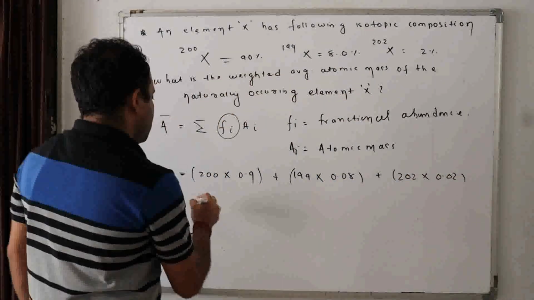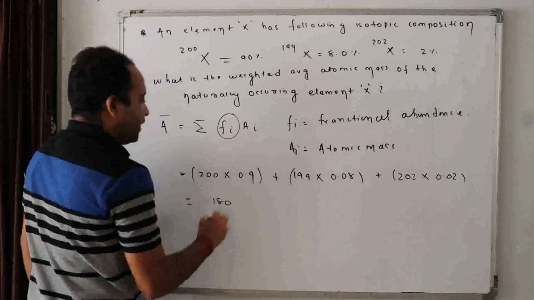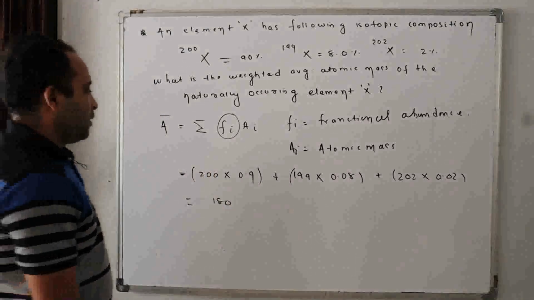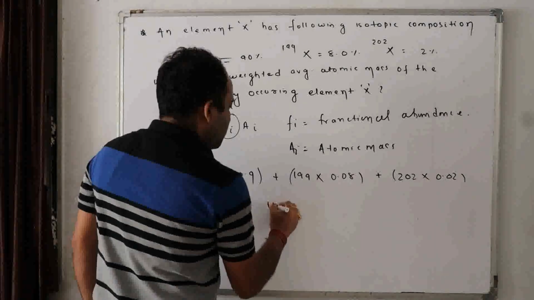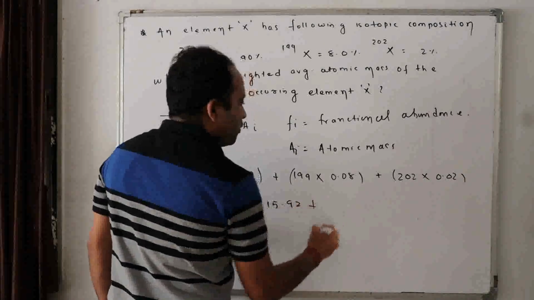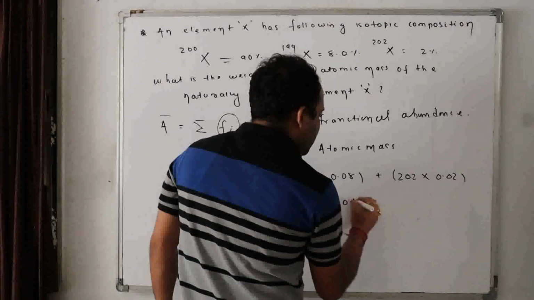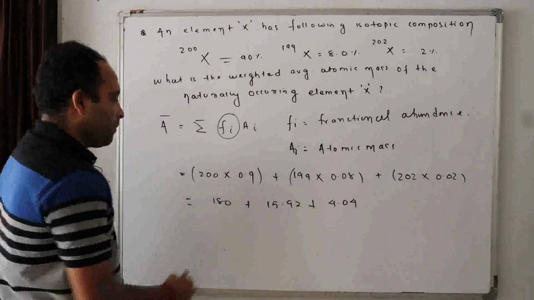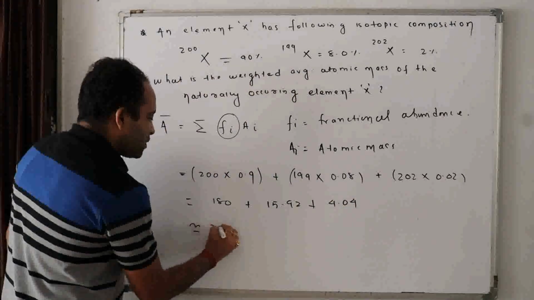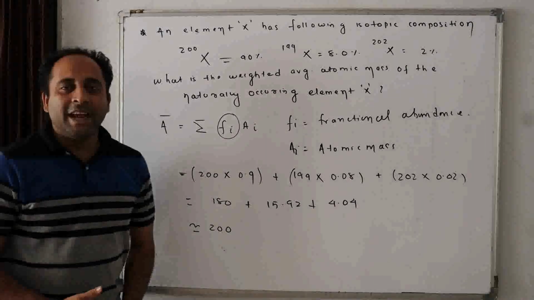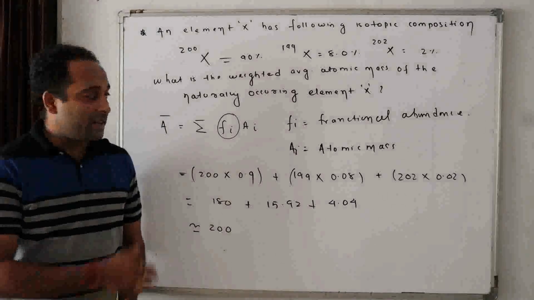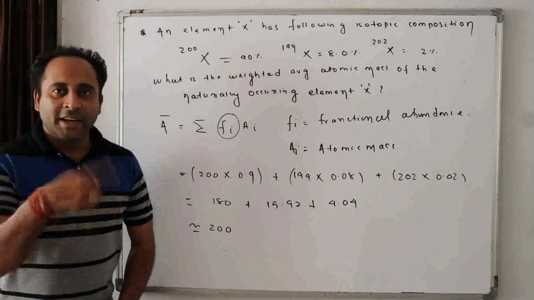Now what are these values? This is 180, plus 15.92, plus 4.04. You have to calculate it. It comes approximately 200. Done. Easy. Did I discuss this concept with you? Clear? Next question.